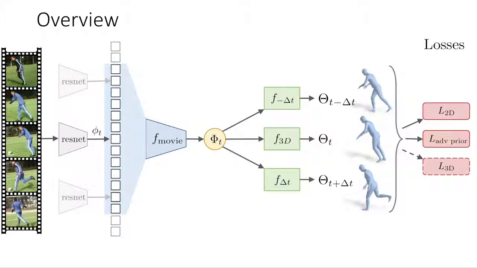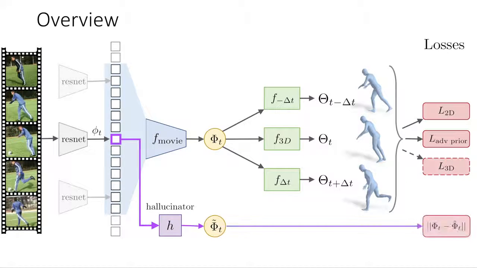To transfer the dynamics to a static image, we jointly train a hallucinator that takes a single image feature and tries to hallucinate the movie strip representation. We also pass the output of the hallucinator to each regressor to ensure that we can still recover 3D humans and their dynamics.